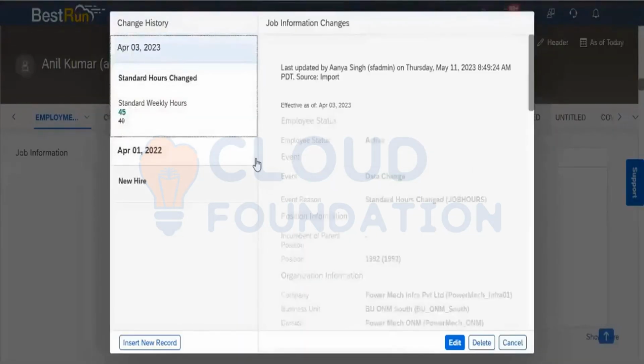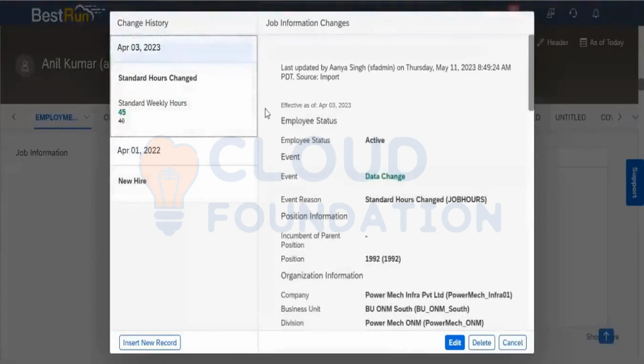Whenever we are performing one action, a new record will be created. And in that new record we can see the event and event reason, and we can see the status also.